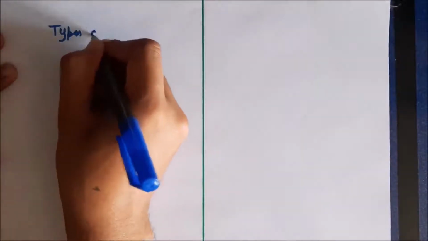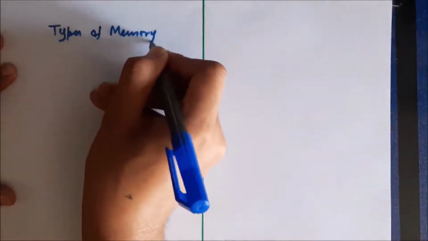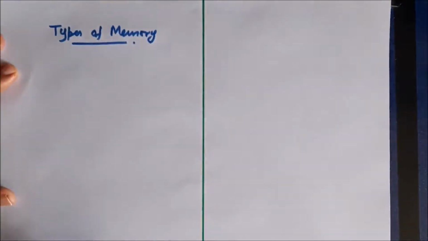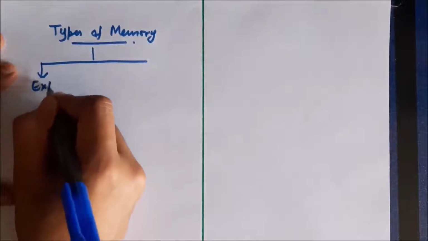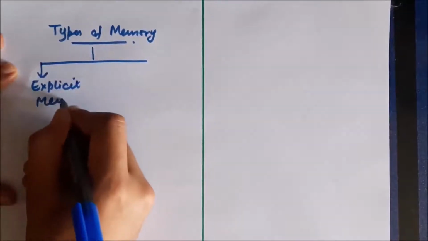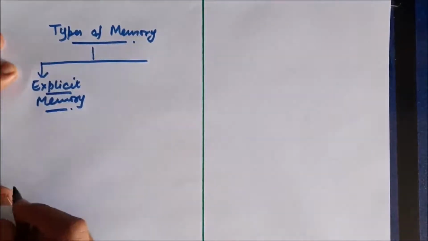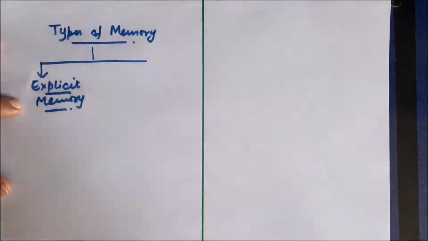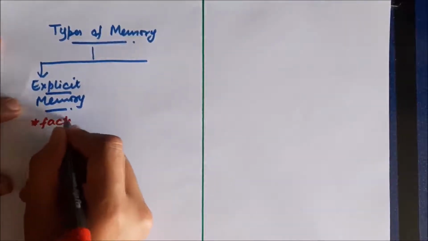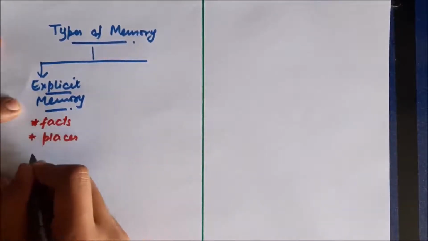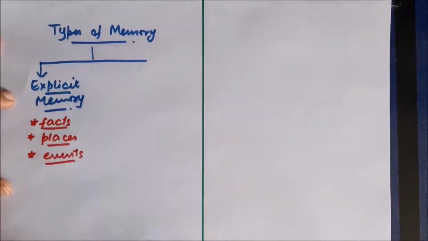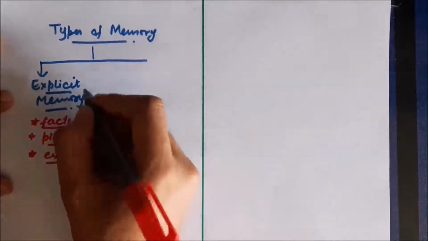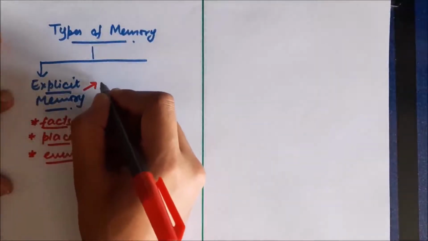Now, let us have a discussion of types of memory. So there are various types of memory. The first classification is the explicit memory and the implicit memory. Explicit memory is the memory which is associated with remembering facts, places, and events in one's life. So we are able to remember facts and places because of explicit memory.